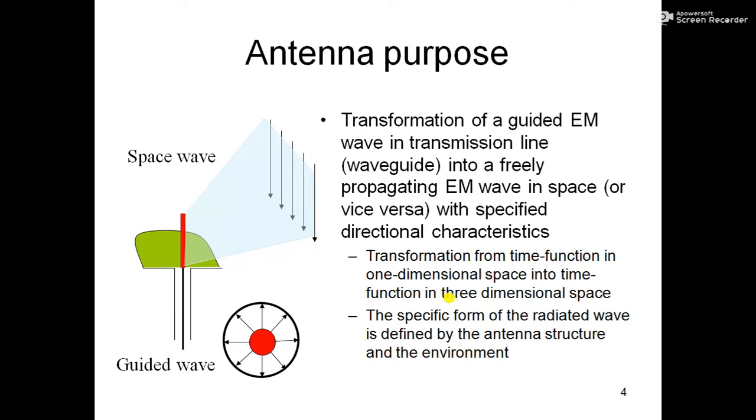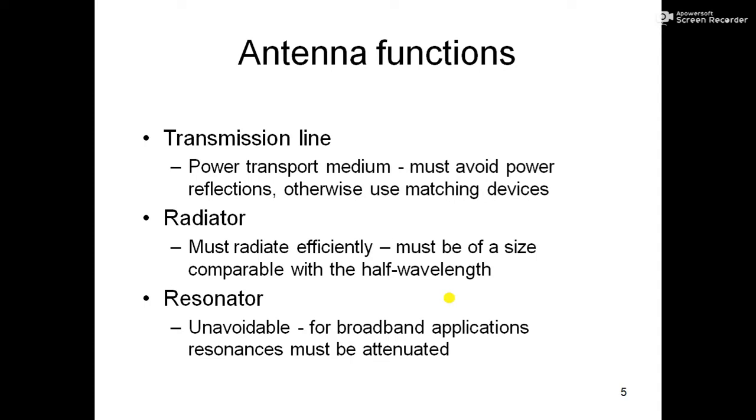So it is a transformation from a time function in one-dimensional space into a time function in three-dimensional space. If you look at the transmission line, it is a one-dimensional equation. I am not going to discuss the mathematics of it, but if you remember, in a transmission line we talk about one dimension. The electromagnetic wave is propagating in one dimension. Obviously, if it is a waveguide, then it is a three-dimensional case, but in that case also the electromagnetic wave is propagating in one direction only. The specific form of the radiated wave is defined by the antenna structure and the environment. We are going to discuss in detail how the shape of the radiated wave and the frequency of the radiated wave depend upon the structure of the antenna.